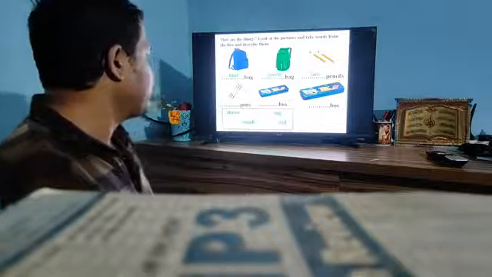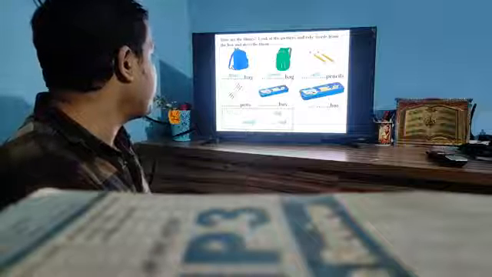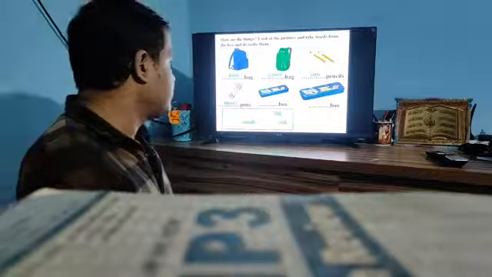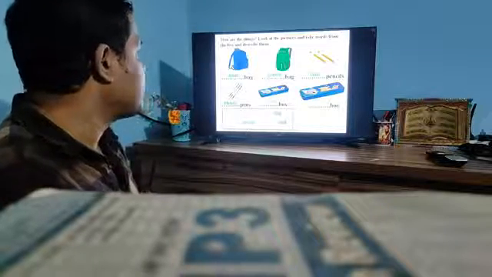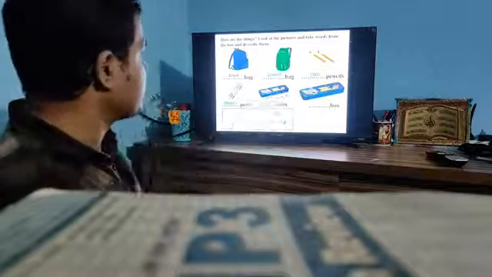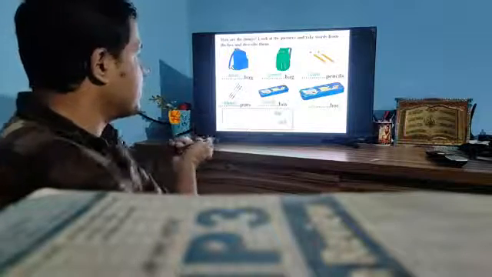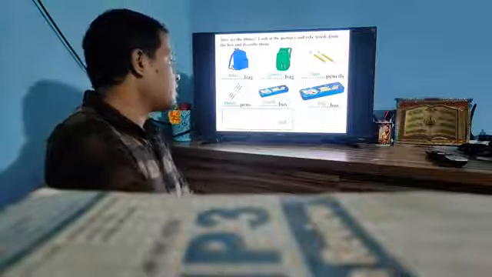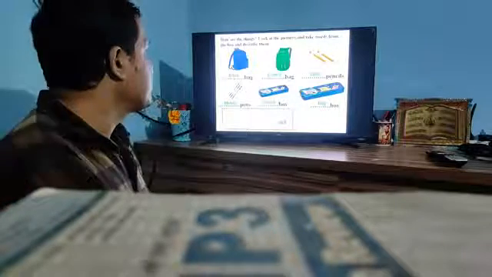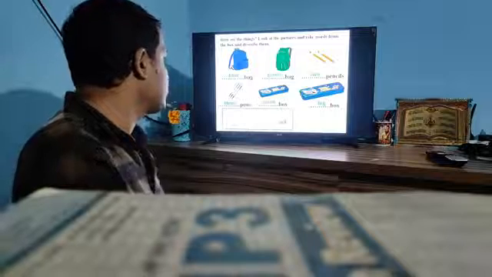And fourth one is pen. How many pens? 3 pens. And the fifth one is box. That is a small box. So this is small box and this is big box.